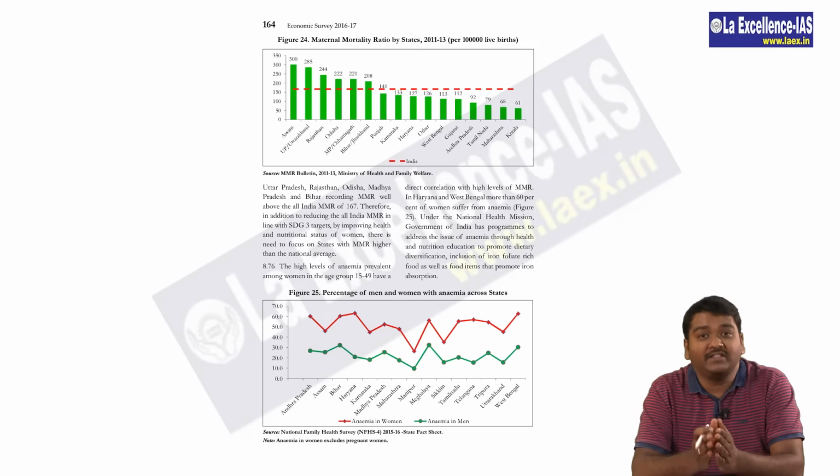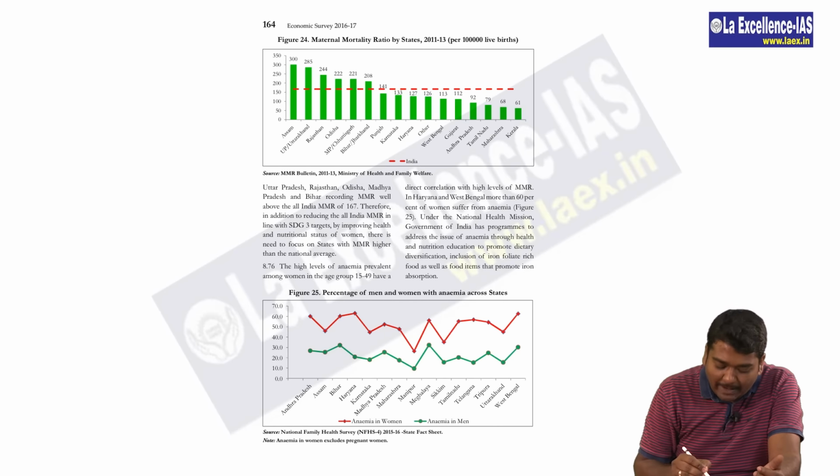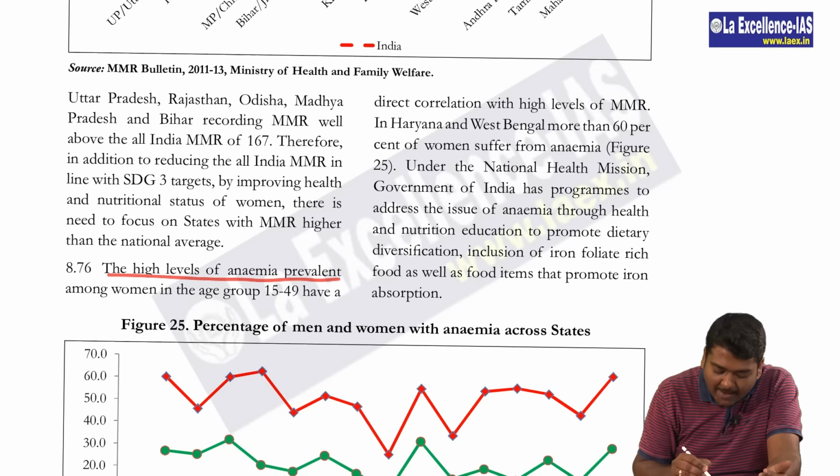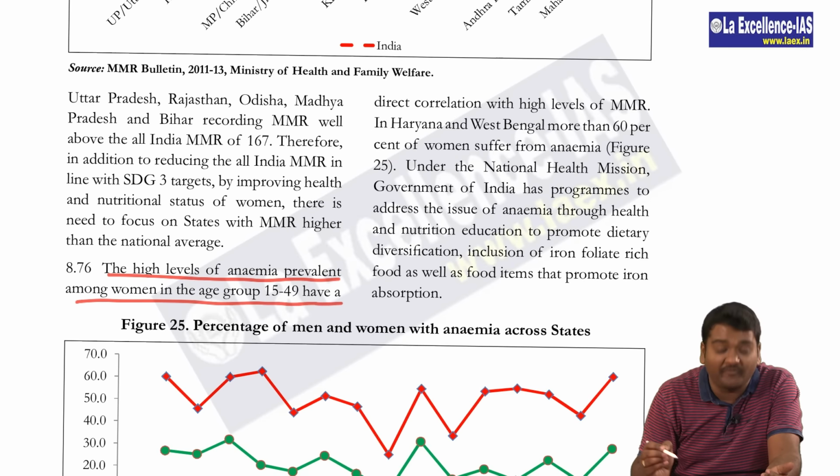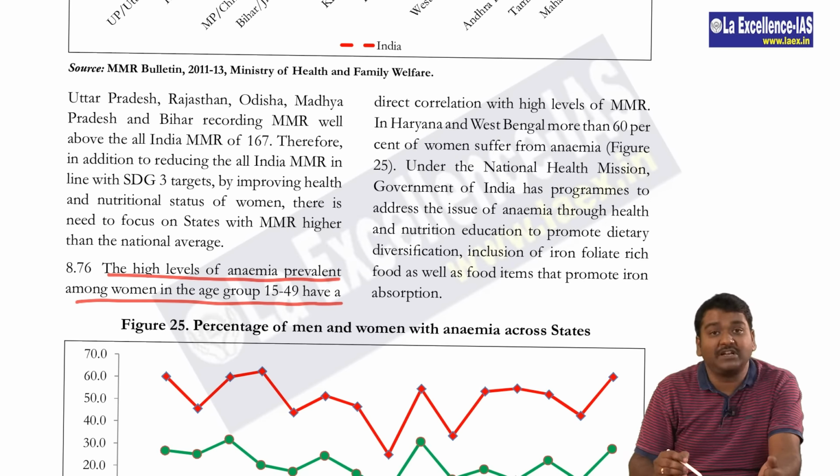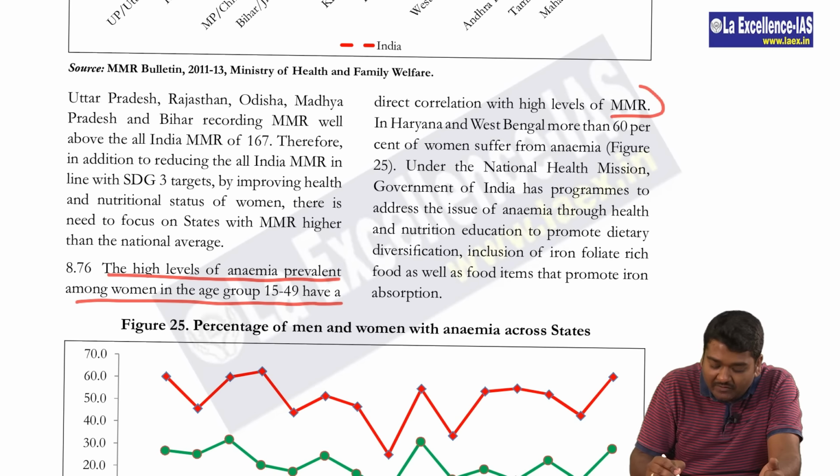right? So then on the next page, they actually talk about the high levels of anemia prevalent among women in the age group of 15 to 49, which especially has a direct correlation with MMR.